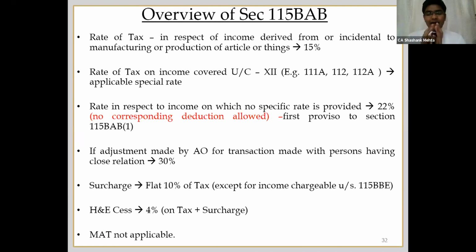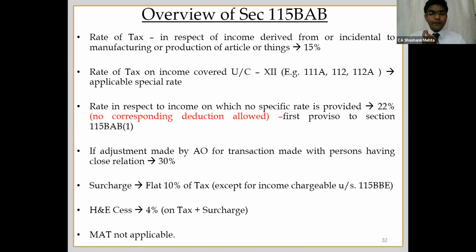The fourth is, whenever there is a closely related party kind of transaction, wherein the assessing officer feels that they have tried to generate more profit from manufacturing activity in this company because the rate is 15%. It is possible that I will show more sales at a higher price from my company, because the rate of taxation is very low, and my associate enterprise claims those purchases as the deduction. In order to avoid this, if such abnormal profits are arising to the assessee, the assessing officer will tax that abnormal profit at 30%.